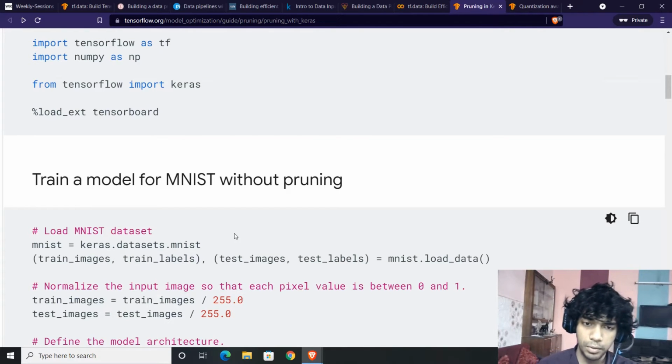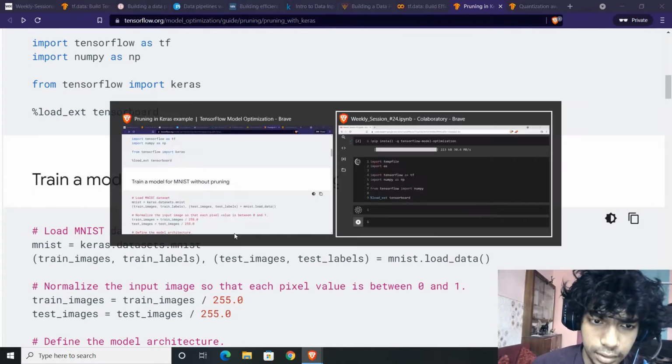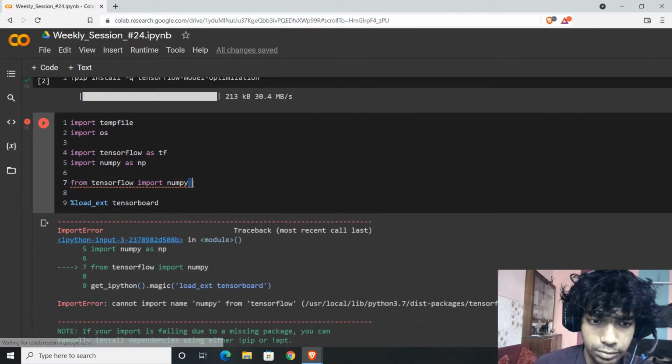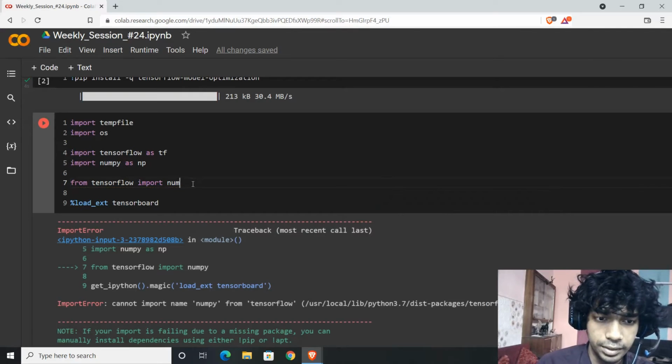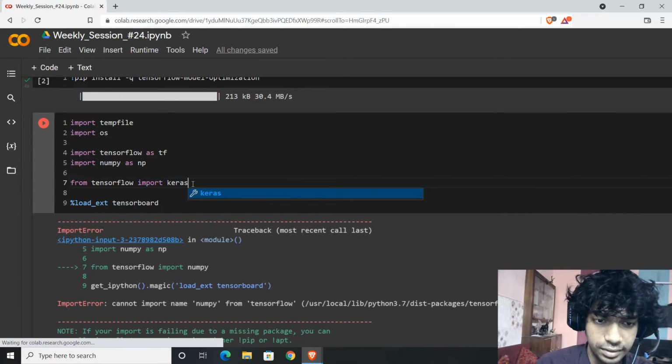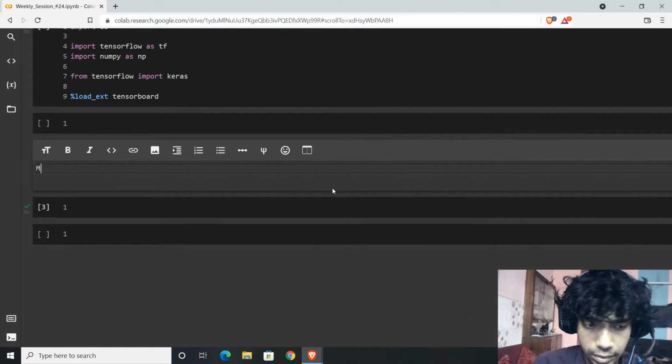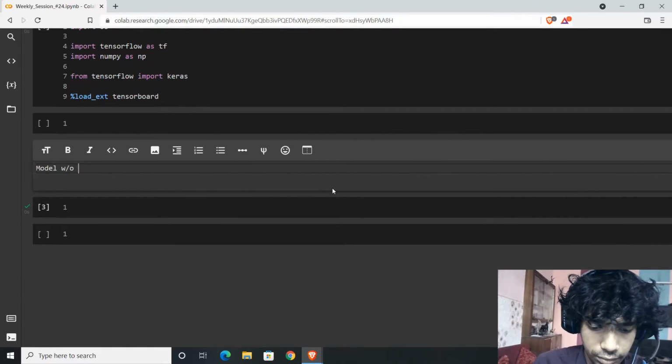Now let's train a model which is without pruning, and let's see how it is. In TensorFlow you don't import NumPy, you import Keras obviously. Model without pruning.